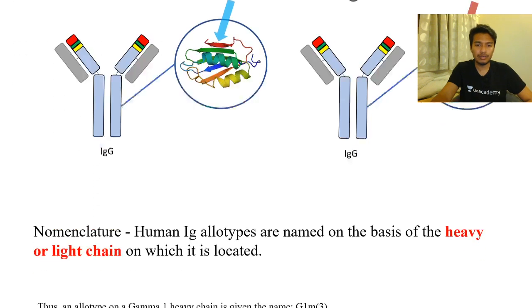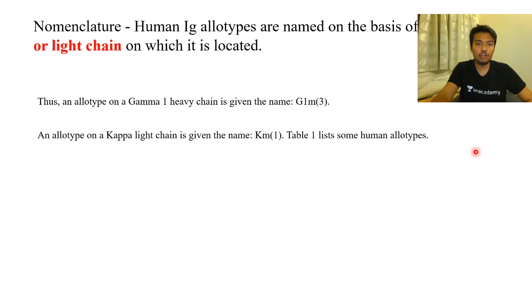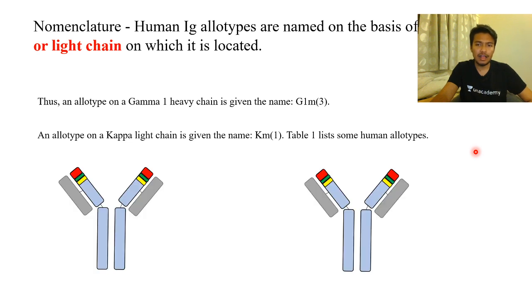Now we are going to talk about the nomenclature, how the nomenclature takes place. They are termed as IgG, then M1. Okay, so the kappa chain M1 and G for gamma chain is like that. So that is why their allotypic variants are named.